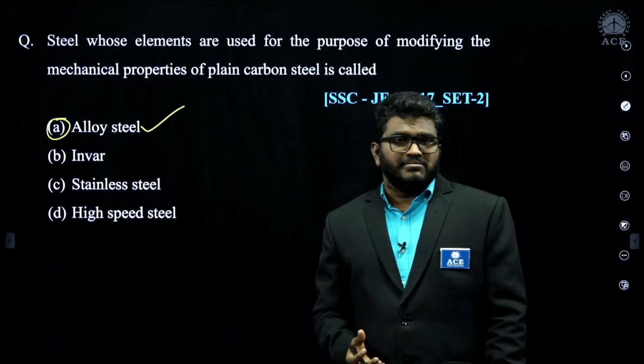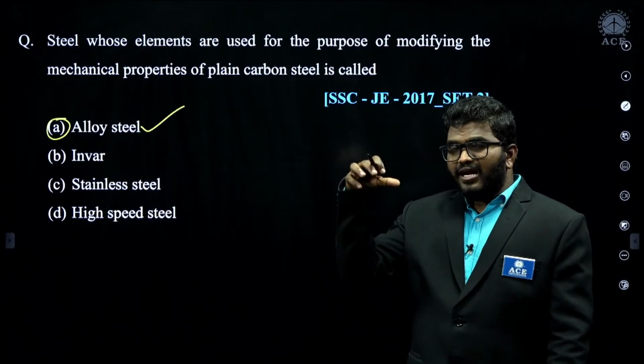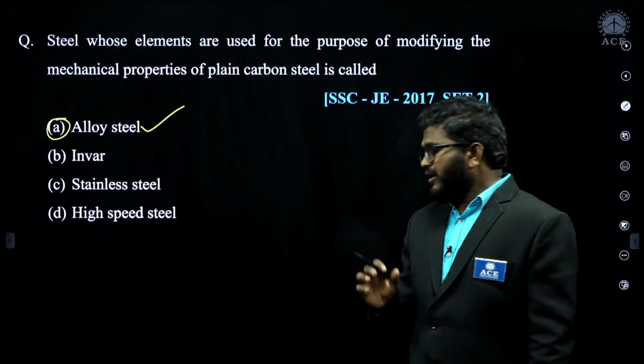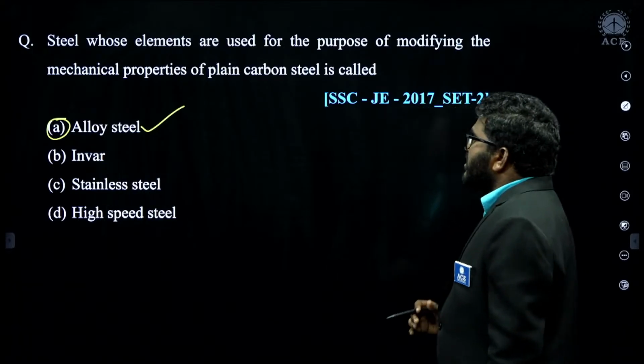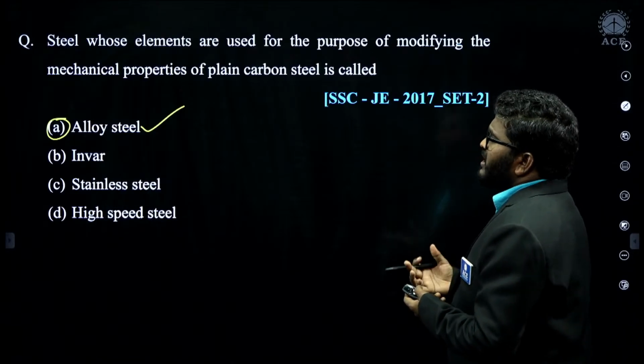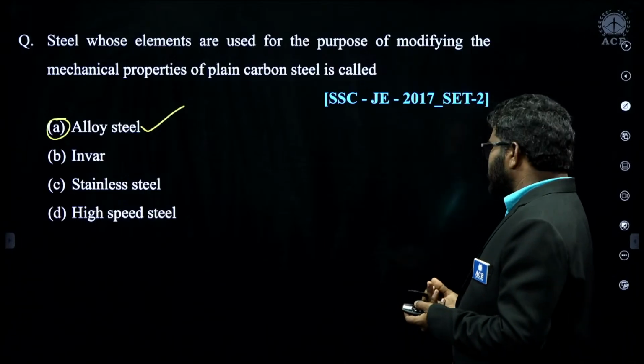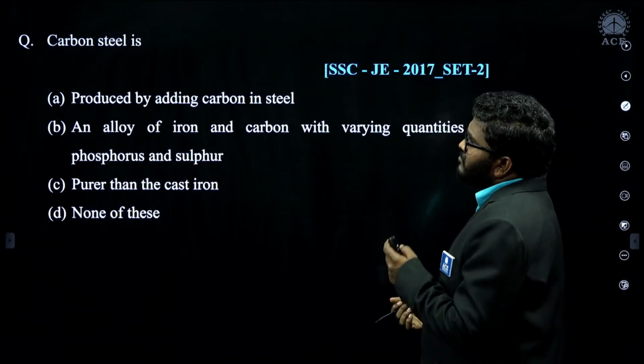Alloy steel is produced from plain carbon steel by adding other alloying elements, like chromium, nickel, tungsten, vanadium.